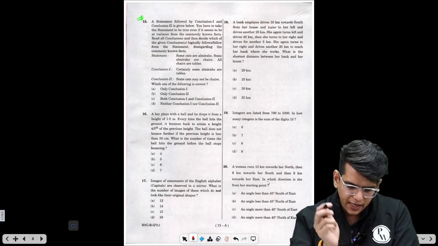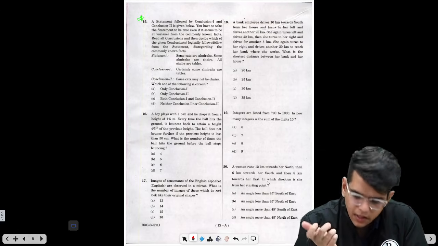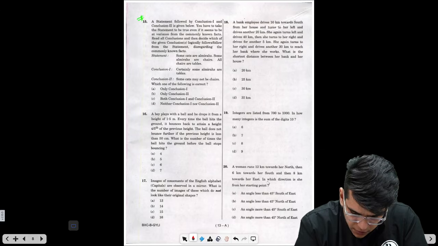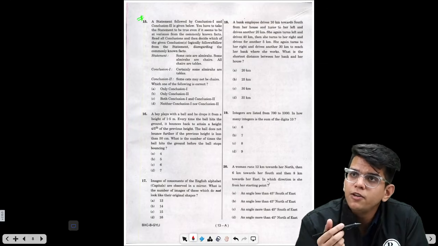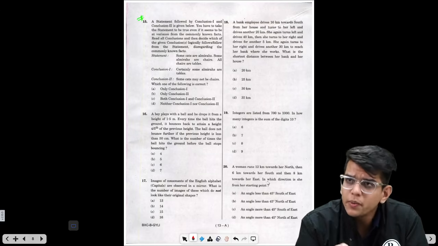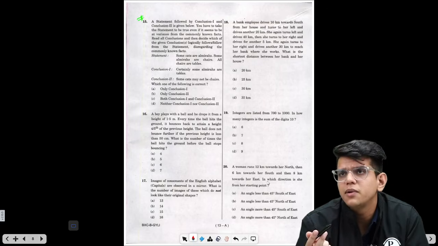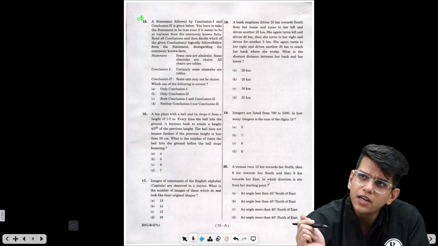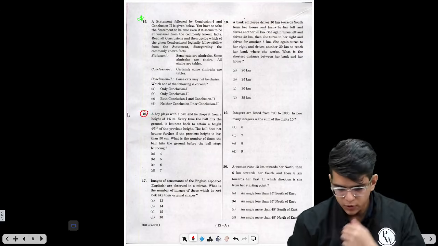A boy plays with a ball and he drops it from a height. This may be difficult for some people. So what it's saying is a boy plays with a ball and he drops it from a height of 1.5 meter. Every time the ball hits the ground, it bounces back and attains the height of 4 by 5. So here I can see I have to multiply again and again. Every height will be found by multiplying 4 by 5 into 1.5, then the next value will again be multiplied by 4 by 5. So this can be a difficult calculation. For the time being, I will leave this question. I'll move to the next.